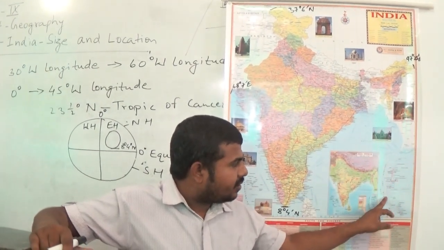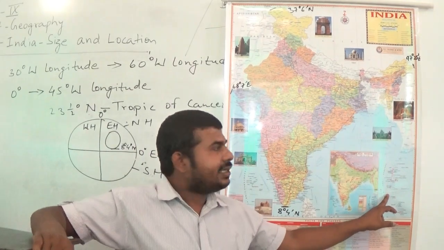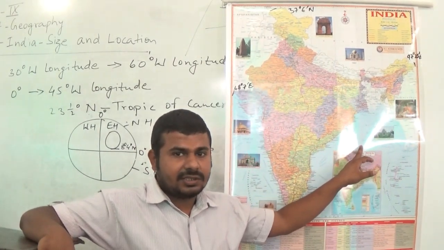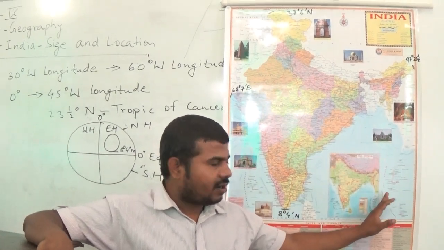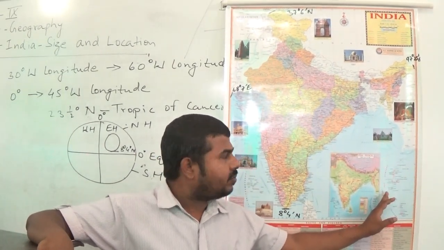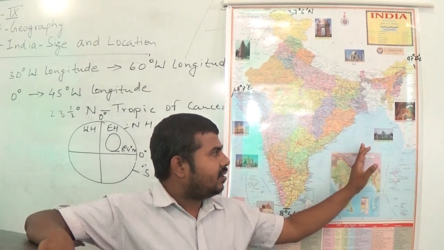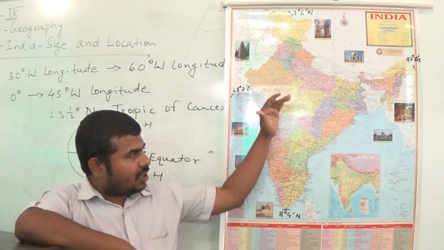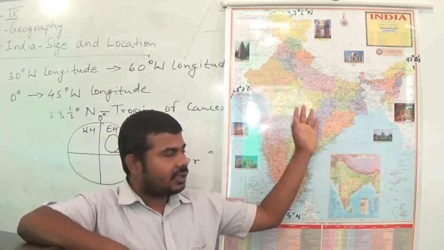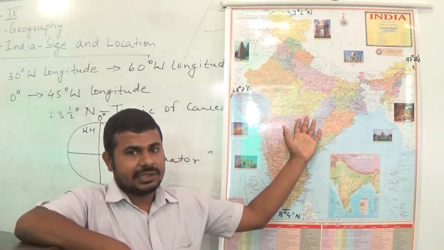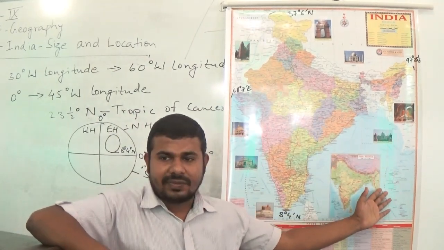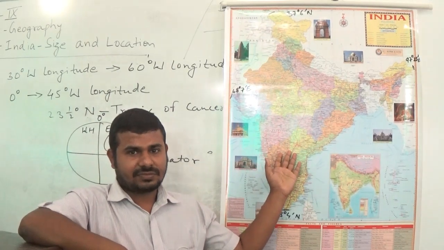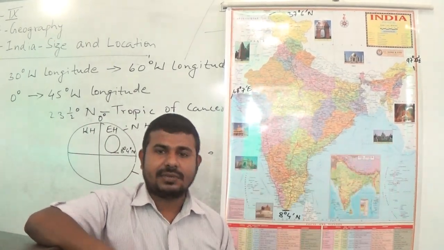This Andaman and Nicobar Island group is located in the Bay of Bengal, which is to the southeast of India. So this group of islands lies to the southeast of the mainland, in the Bay of Bengal.